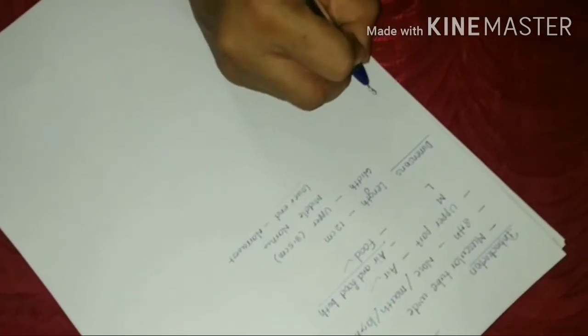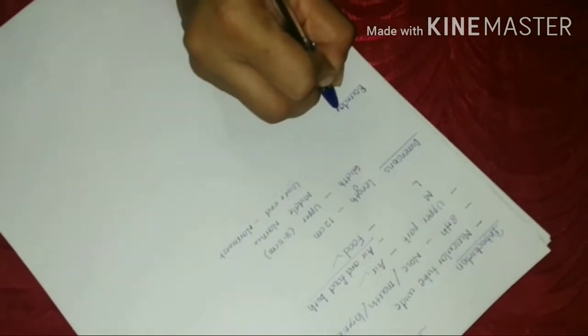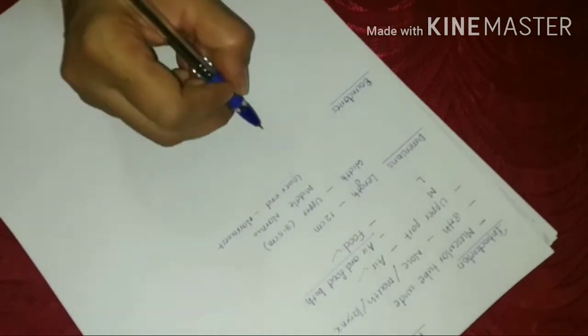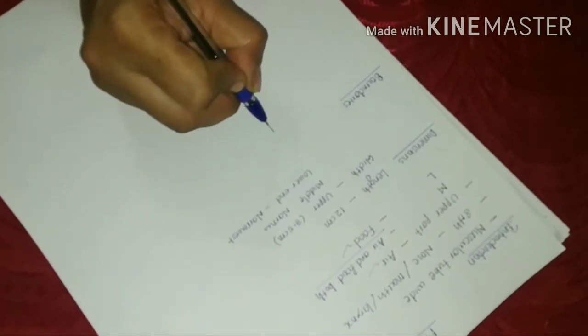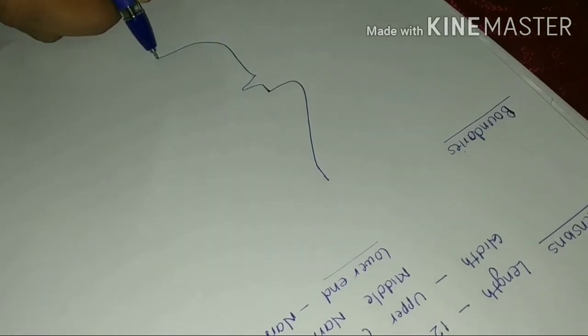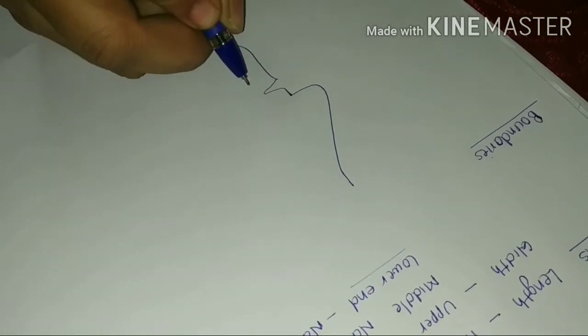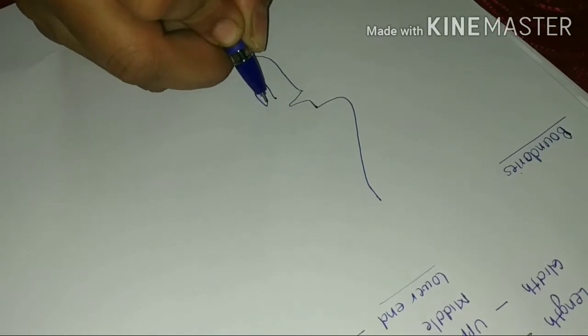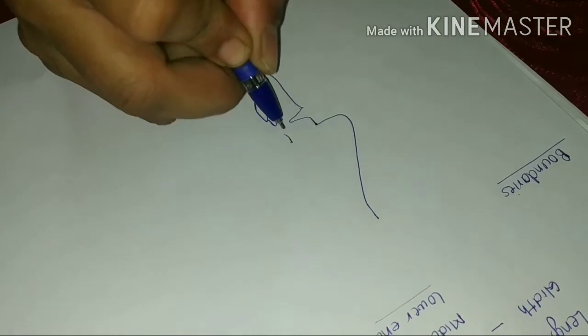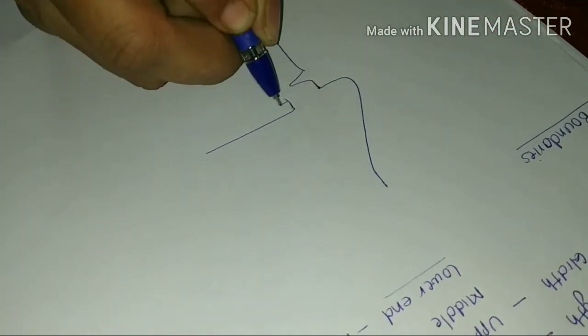Now coming to the boundaries of the pharynx. For the boundaries of the pharynx, we will again go to the simple diagram of the pharynx showing the nose. This is the mouth and this is the chin continuous with the mandible. Here there is a cross section of the mandible with the tooth and this is the hard palate.